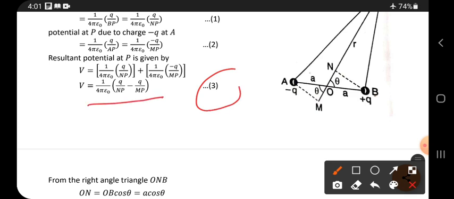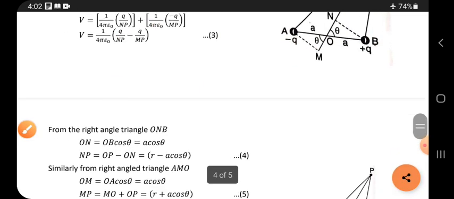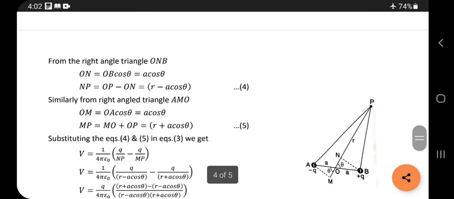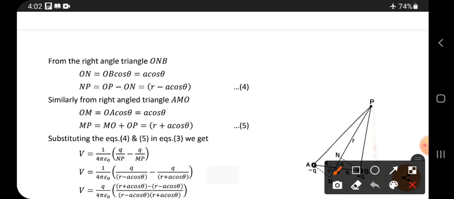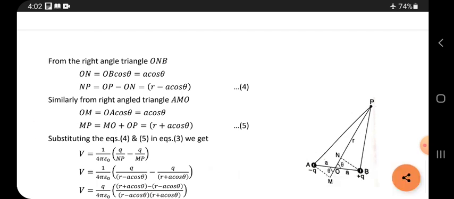Now we have to calculate NP and MP. If we want to calculate NP and MP, we can calculate them from the figure, from the right angle triangle ONB.